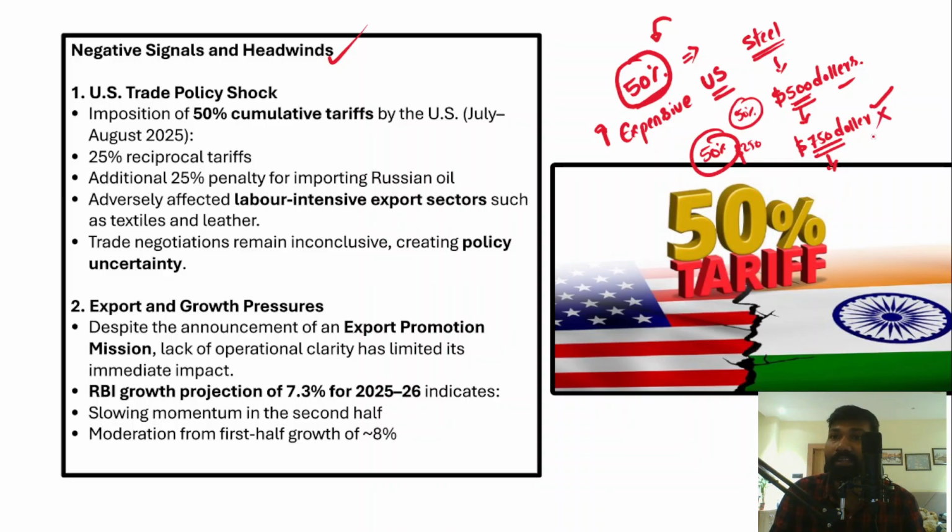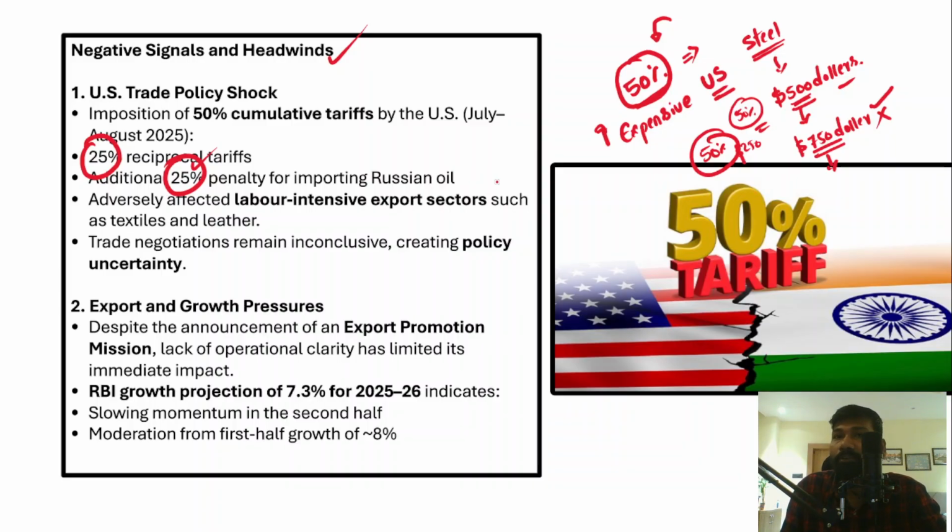So that's why it discourages exports from India to the US or any other country which has imposed such high tariffs. Now this 50% tariff has been divided as 25% reciprocal tariffs and 25% as a penalty for importing Russian oil. India is one of the largest buyers of Russian oil. So as a penalty, the US has imposed 25% tariffs. Now what are reciprocal tariffs?